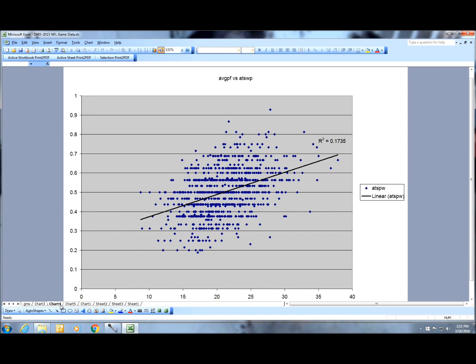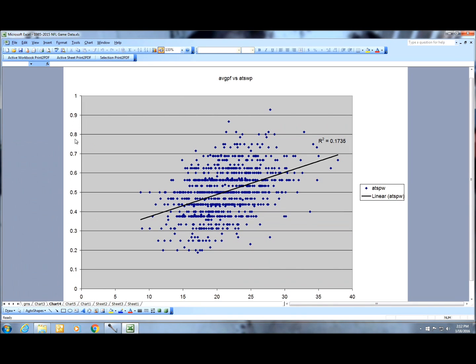Let me look at a couple other charts, because I talked about points for and against versus the ATS win percentage. So the points for are down here, and basically this is the average points per game over an entire season. You see some of the lows were like 8.75, and some of your highs are up in the 30s. So a lot of your prolific offenses are out here, and your dud offenses are out here. The guys that couldn't beat themselves out of a paper bag. Maybe they have a defense, maybe they don't.